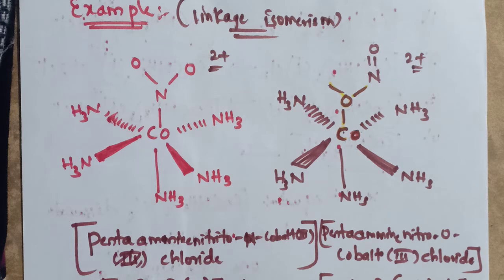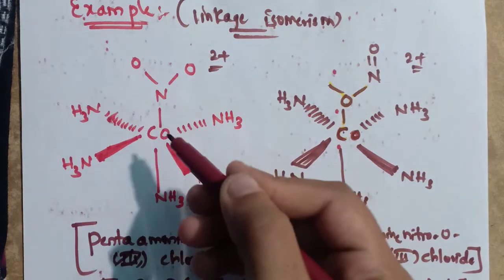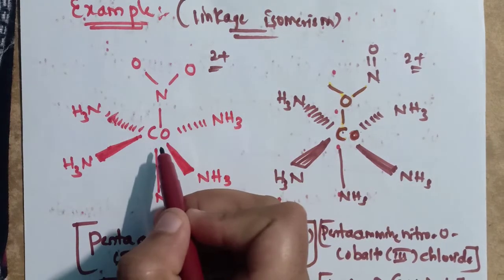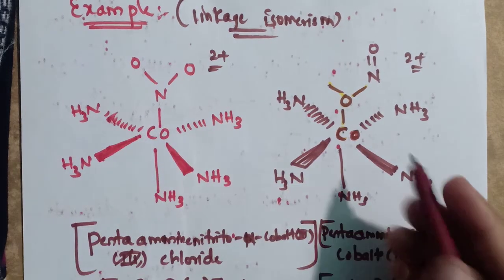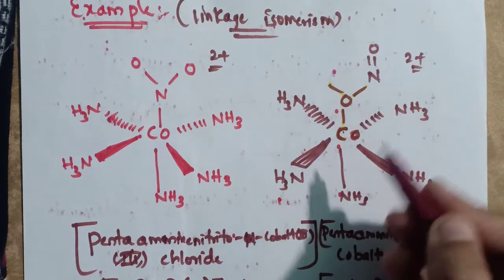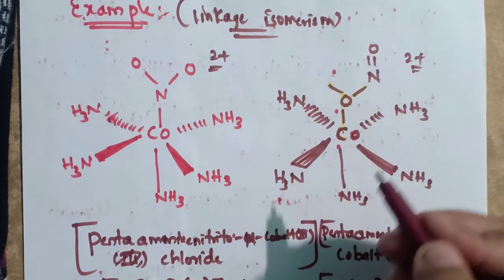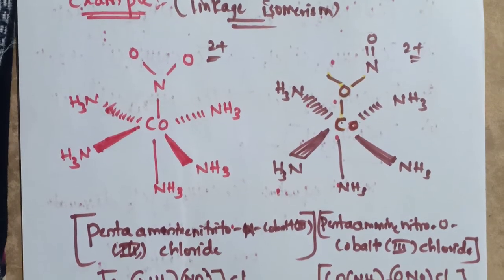In the first complex, you can observe that this NO2 minus ligand is sharing its electrons with the central metal atom through N. So it is nitro. But in the second example, you can observe that it is contributing to the central metal atom through oxygen. So it is called the nitrito group. It is the example for linkage isomerism.